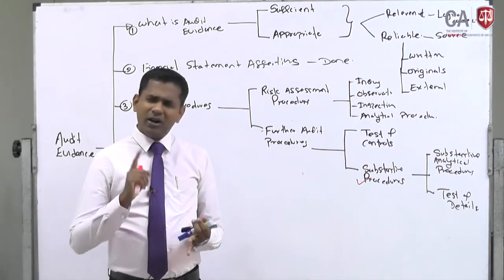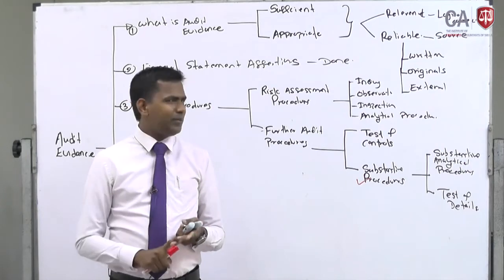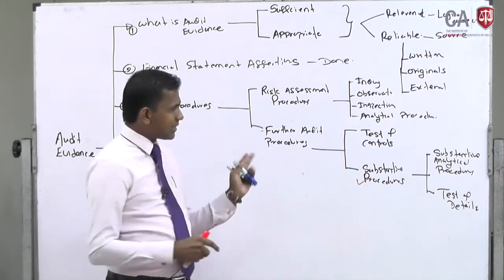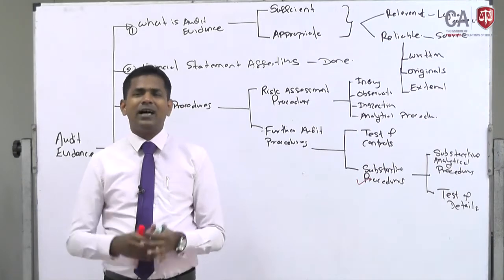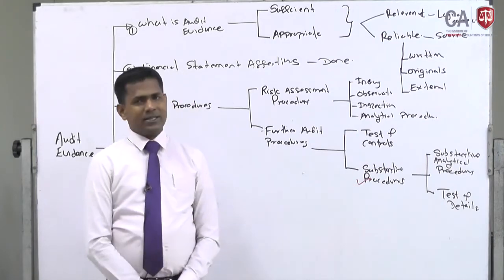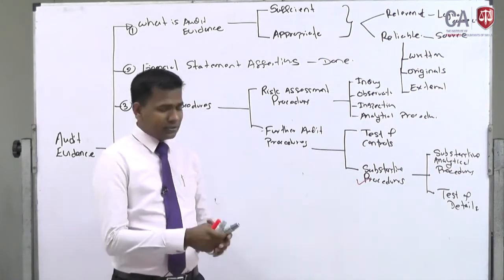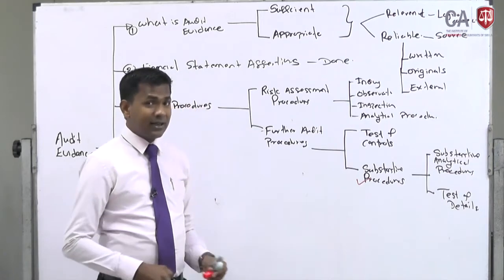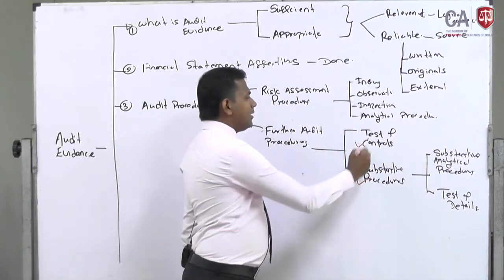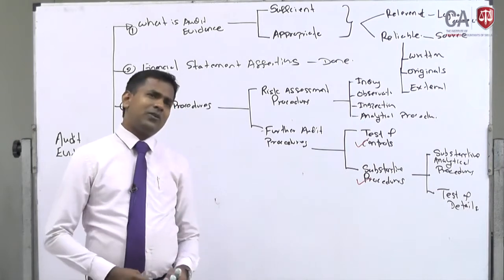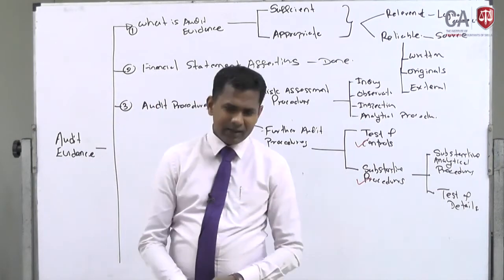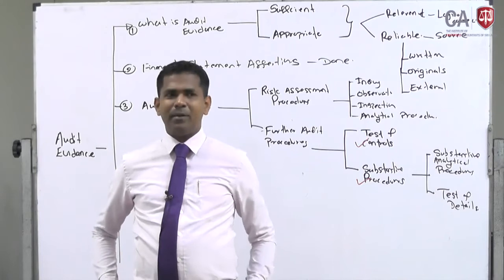Checking the land deed, calling for bank information, doing the physical verification of inventory. There are a lot, and we will be discussing the practical side later. All these are called substantive procedures. Right? What is meant by test of control? We will be discussing it later under the internal control chapter, right? Test of control. Let's say, last webinar I gave an example.